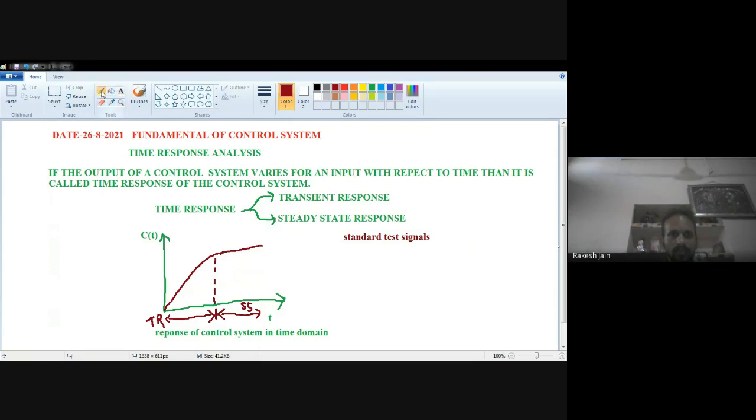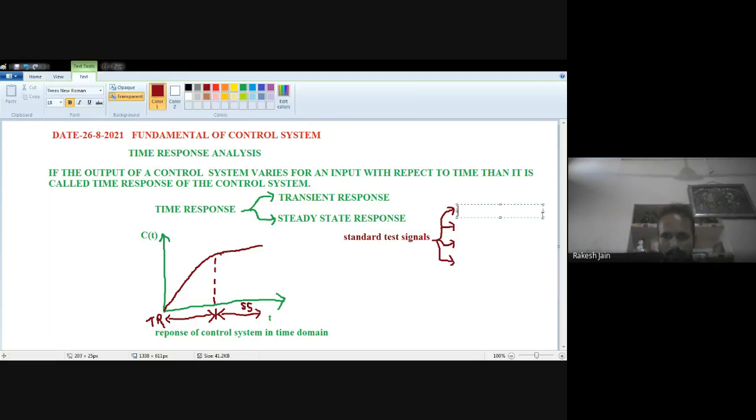So what kind of standard test signal will we see? We will see basically 4 kinds of test signal. One is the unit impulse signal. Second one is unit step signal.